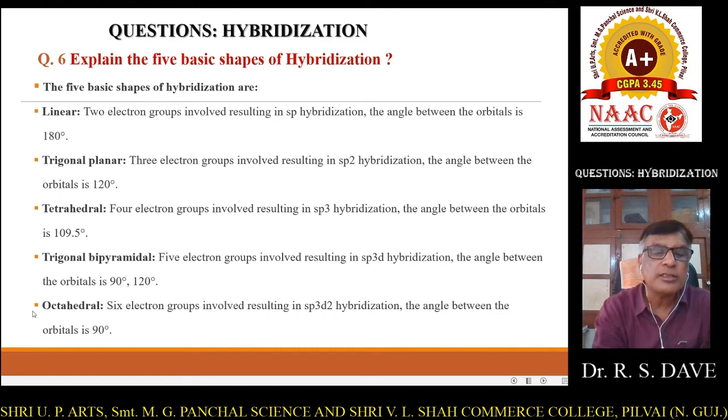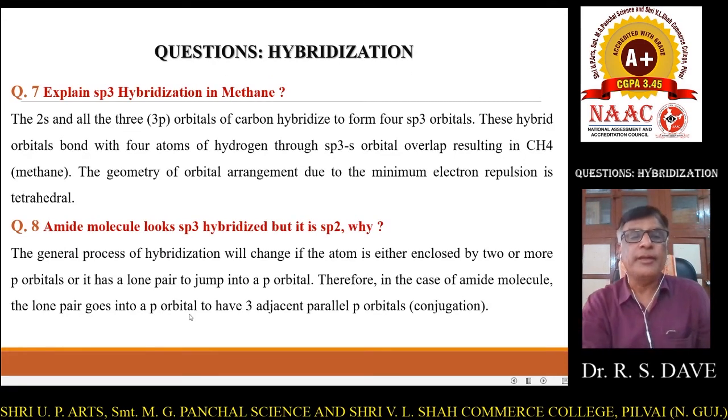Right? And the last shape of a molecule is octahedral, when 6 electron groups are involved resulting in sp3d2 hybridization. The angle between the orbitals is 90. All the bond angles between ligand, central metal atom and ligand, L-M-L, are 90. I mean, all the bond angles are equal, 90 degrees. Right?